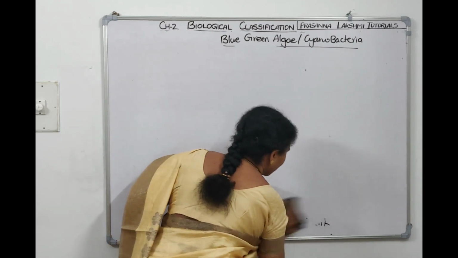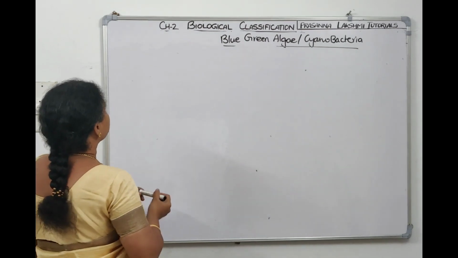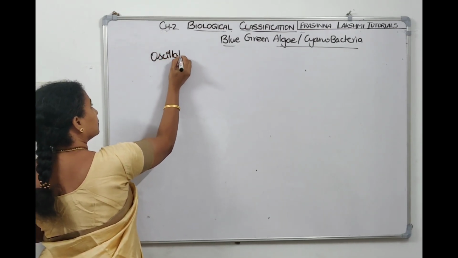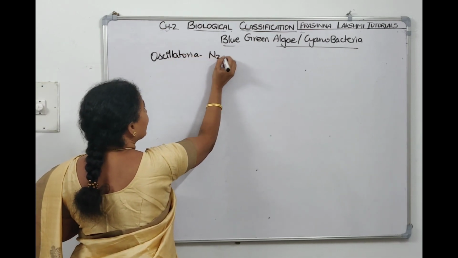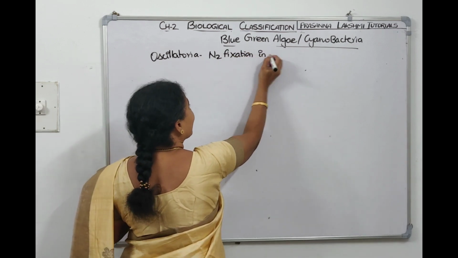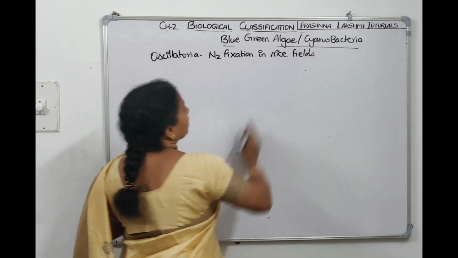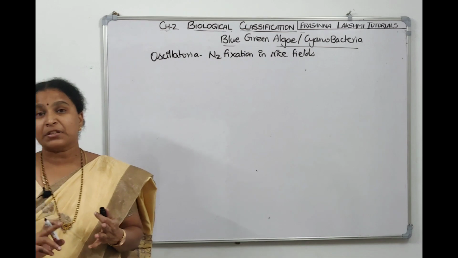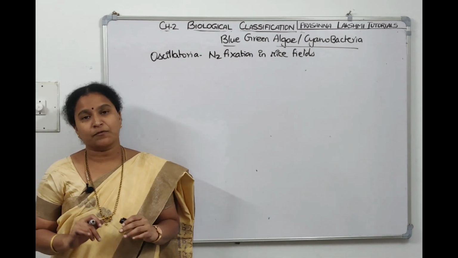We are seeing Spirulina also. Oscillatoria also helps in nitrogen fixation in rice fields. Cyanobacteria help nitrogen fixation in rice fields. Nostoc and Anabaena can fix nitrogen in the free living state, in the soil also. They can fix nitrogen in the symbiotic form also.